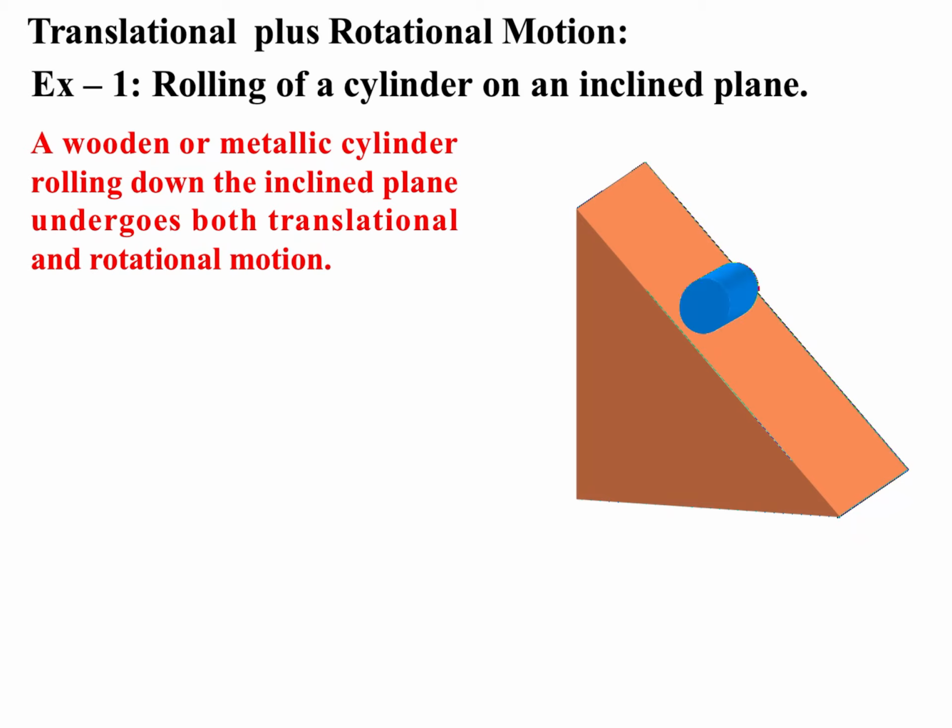This is an inclined plane and this is a wooden or metallic cylinder placed over it. This is particle P1 on the cylinder, particle P2, P3 and P4. These are the four particles which we have considered on this cylinder. This is the direction of P4, P1, P2, P3.